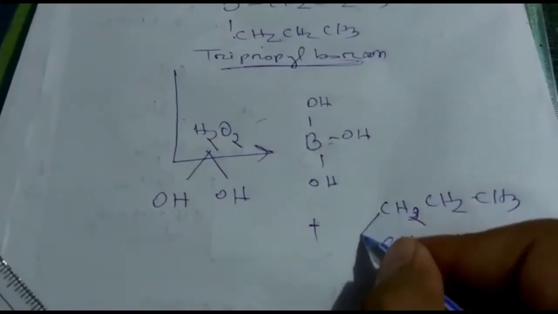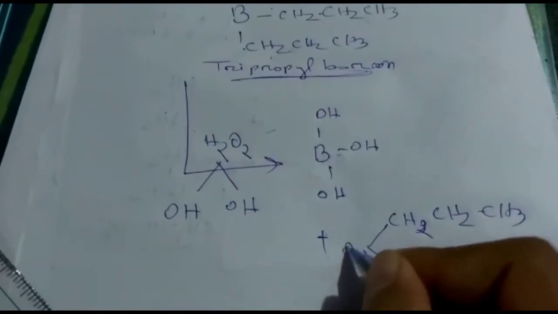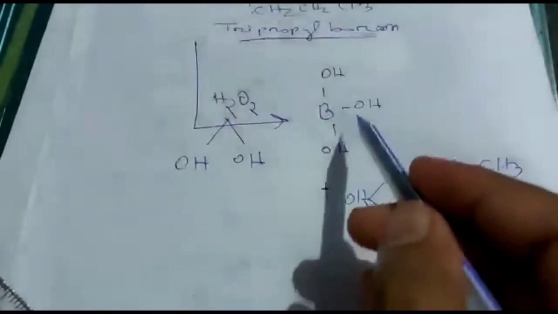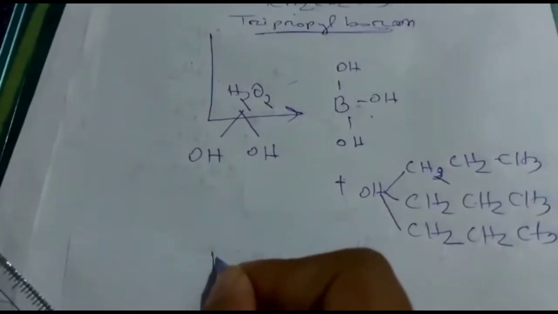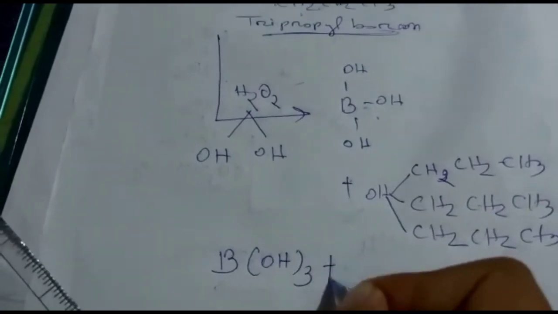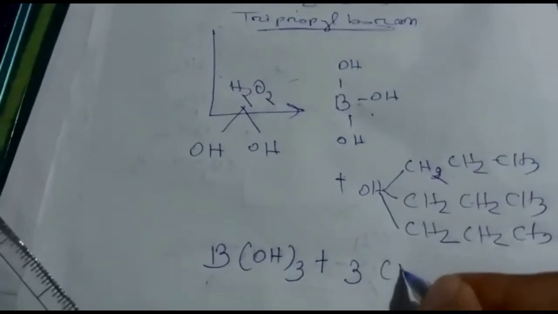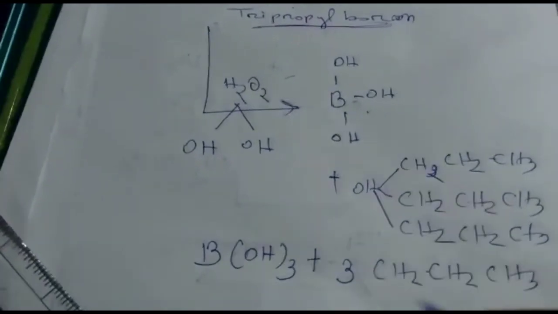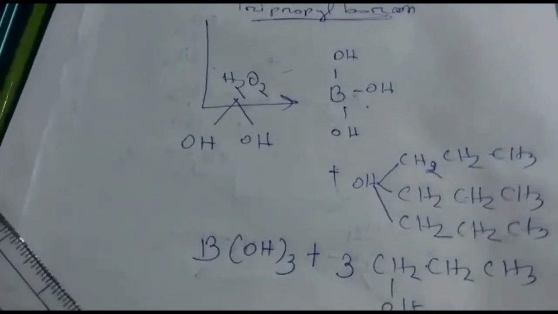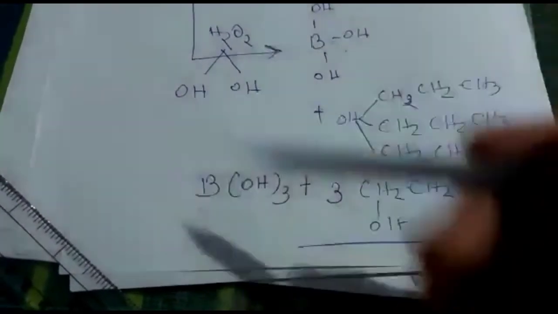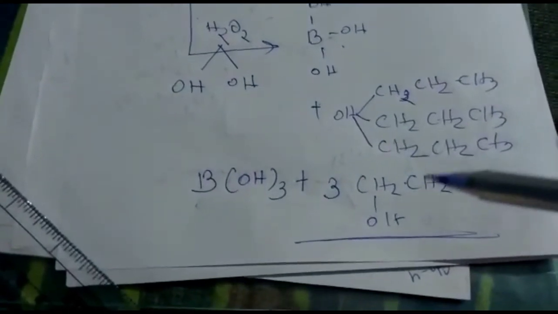In this position the OH is attached, so these are the products, that is B(OH)3 plus 3 CH3 CH2 CH2 OH. This one is the final product. One step also we can do, but this one is the mechanism for the previous reaction.